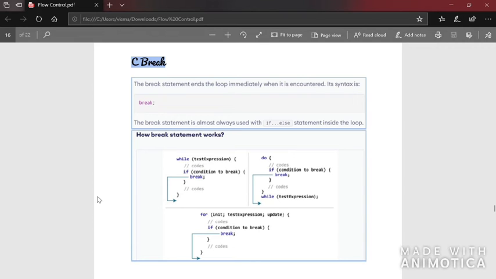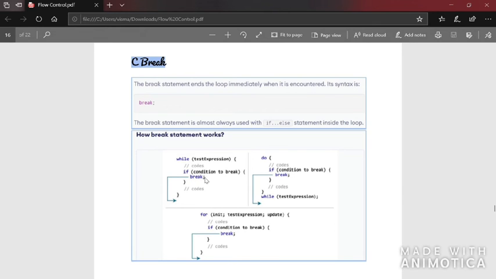A block can be said to be from one opening curly bracket to the closing of that curly bracket, that is called one block. If you include a break in that block, it will come out of that block. Mostly it is used in loops. When you use break, the control comes out of the loop. Here also, if you include break, the control comes out of the loop.